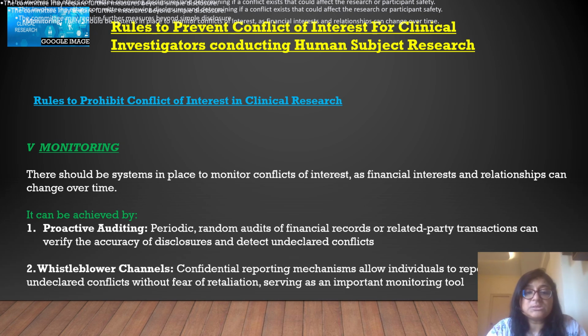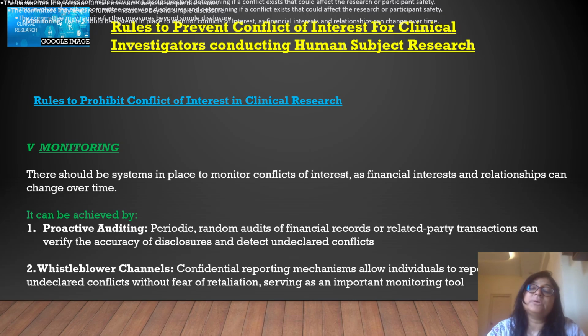There should be a system in place to monitor conflict of interest, as financial interests and relationships can change over time. If right now any researcher has disclosed that he doesn't have any conflict of interest, any financial relation, or any relationship with that particular company, but sometime in future he gets some financial gain from that company,